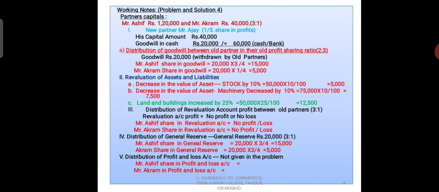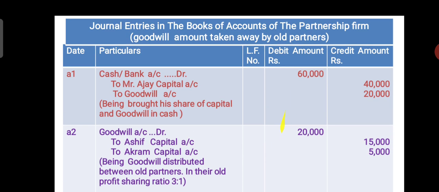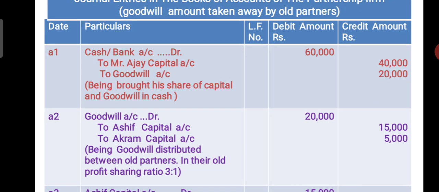Now we write the entries for these working note points, and we have to open the necessary ledger accounts. First entry, when the new partner enters into the business. Generally we write this entry. You already know, in the last three problems we wrote the same entry, except for a change in the name of a person and in amounts.